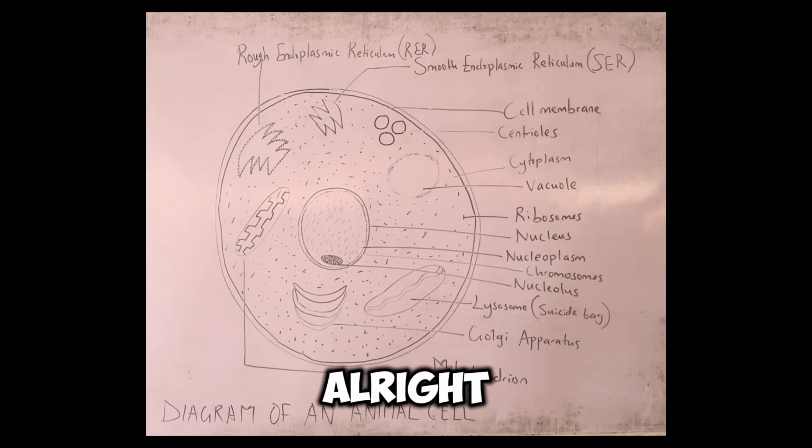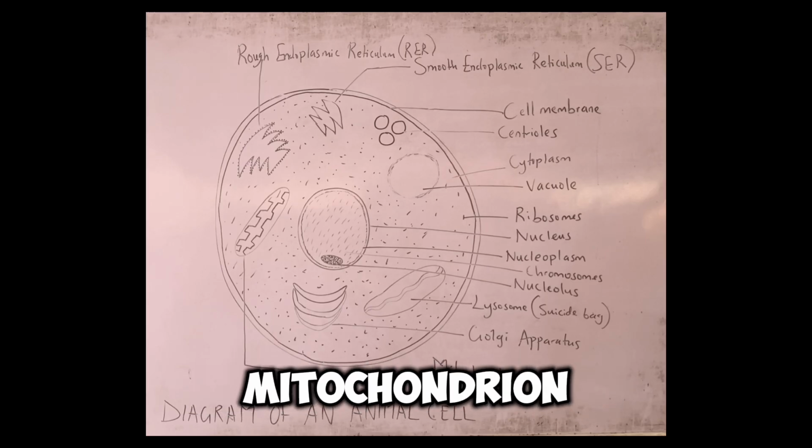All right. So, number 5 organelle. We've mentioned the cell membrane, the cytoplasm, the nucleus, and I've also talked about the nucleolus as the site where ribosomes are produced. So number 5 is the organelle known as the mitochondrion.